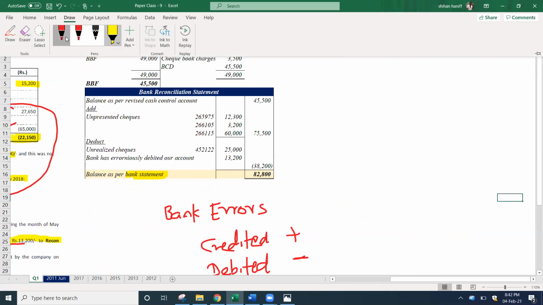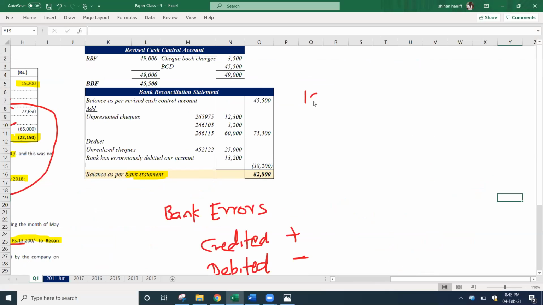If you didn't understand, let's say the cash book balance is 1,000, bank statement balance is also 1,000. This is just an example. Now the bank erroneously debits our account by 100.